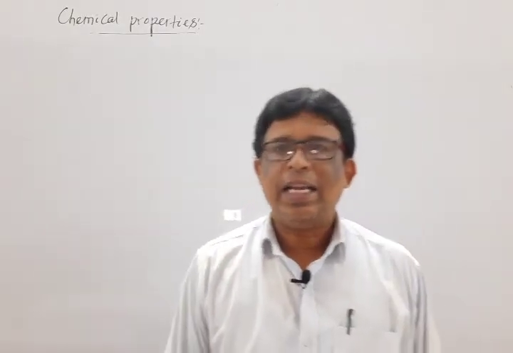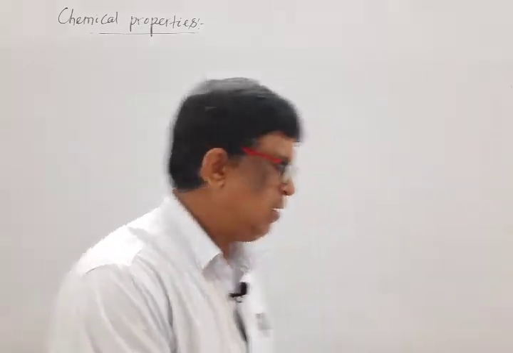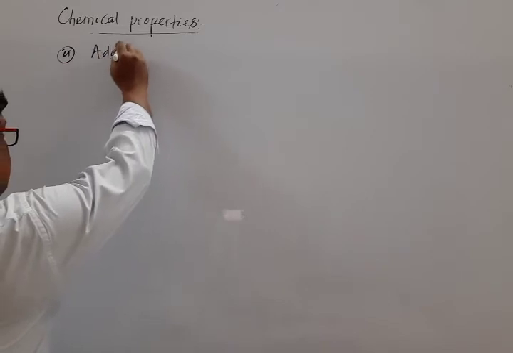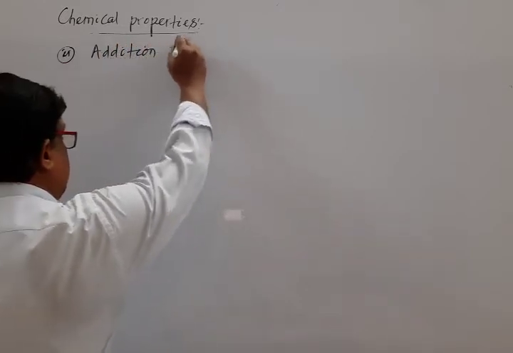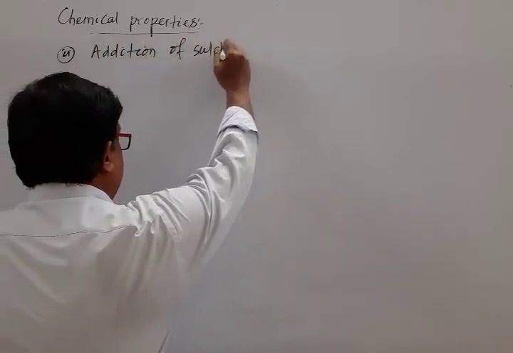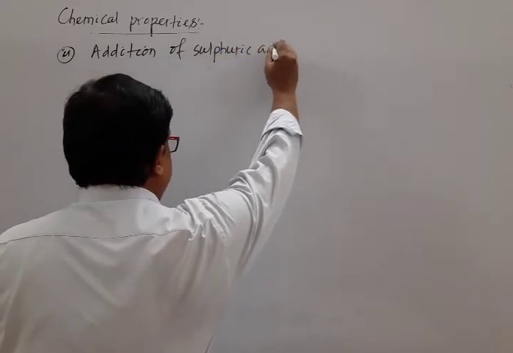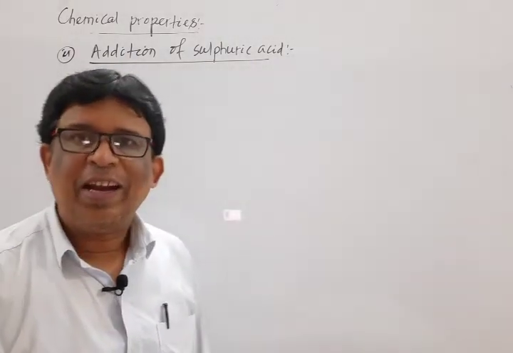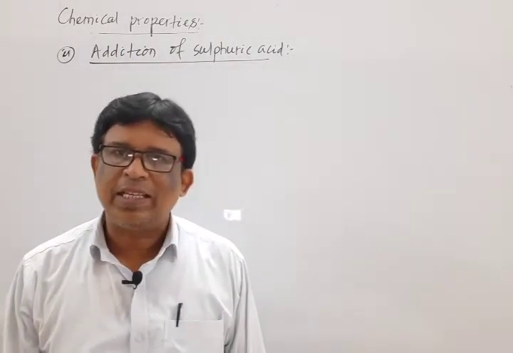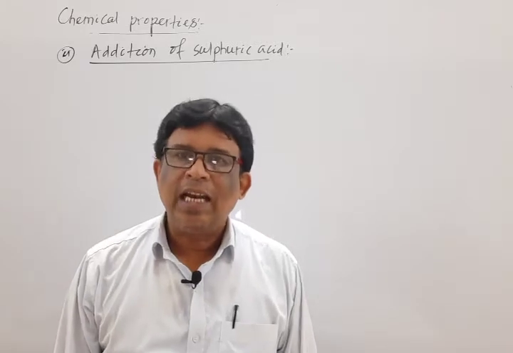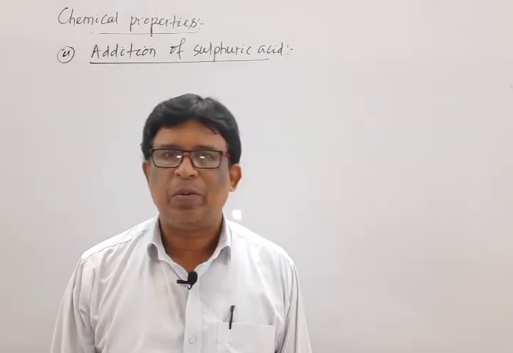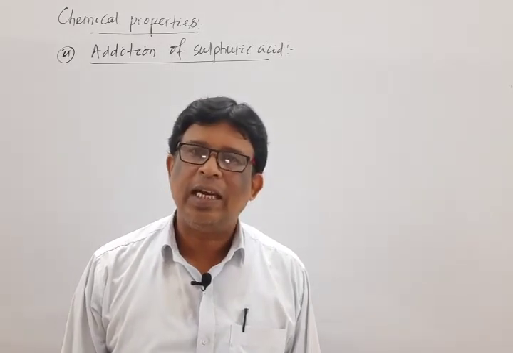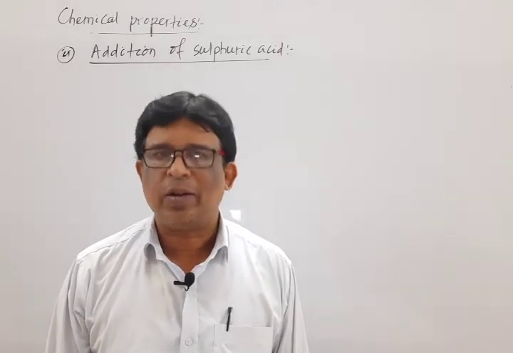Next point is addition of sulfuric acid. The statement: when alkene reacts with sulfuric acid in cold, then alkyl hydrogen sulfate is formed. And if this addition goes on in case of unsymmetrical alkene, it also follows Markovnikov's rule.